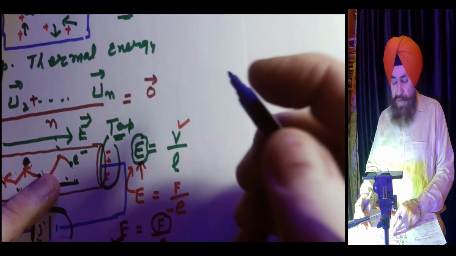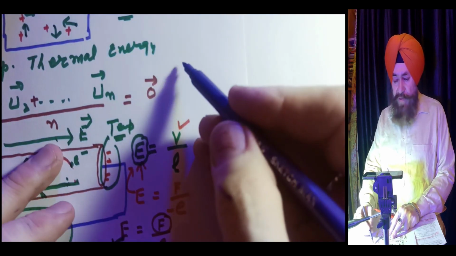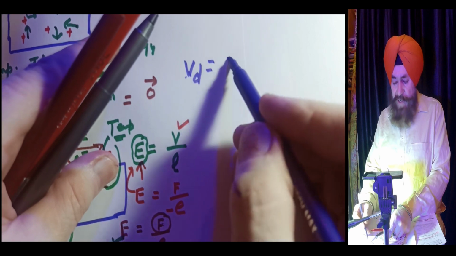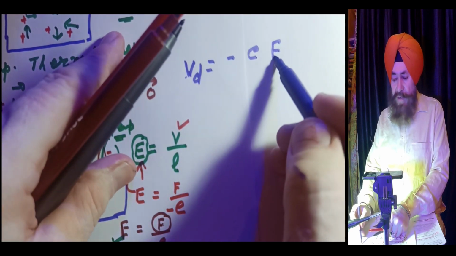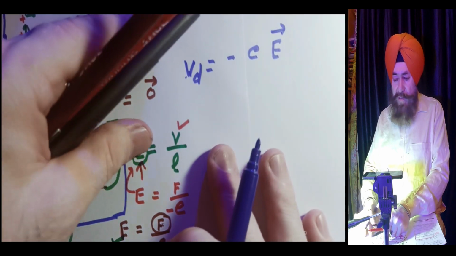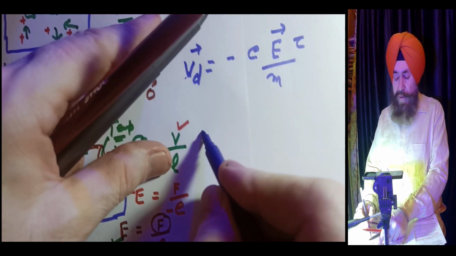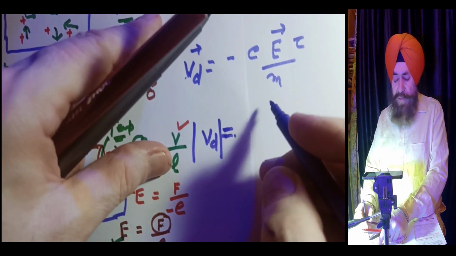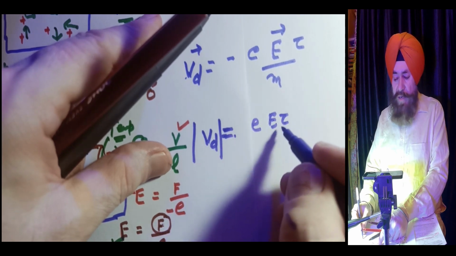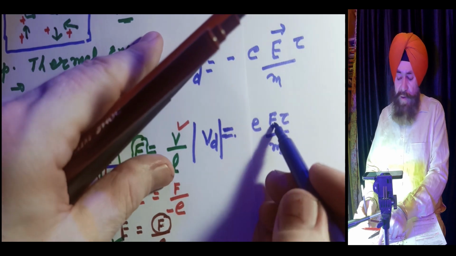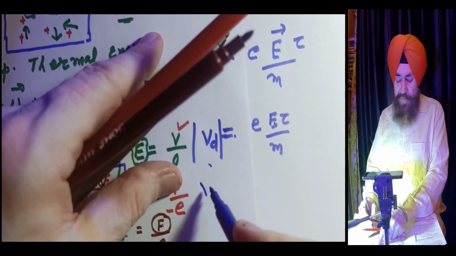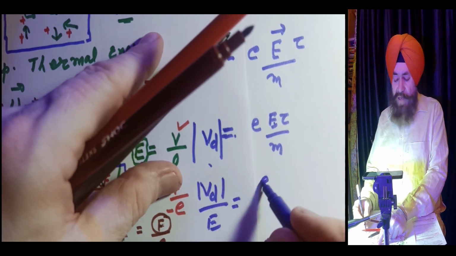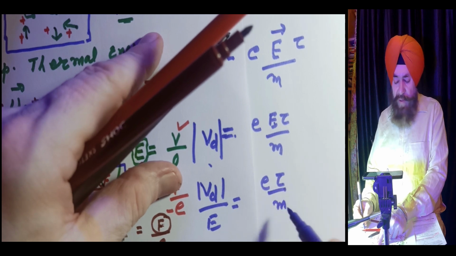Because I now have the expression for drift velocity, which is equal to minus E, then I have the expression in magnitude, E tau by m. Now if I take the electric field to this side, drift velocity per unit electric field becomes E tau by m.